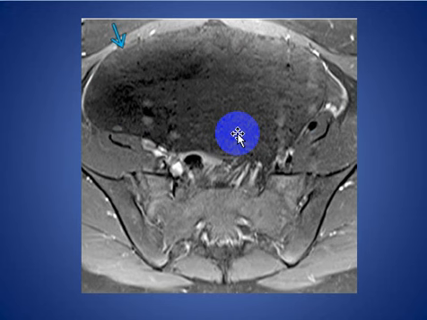And then this T1 weighted image of the same patient, after contrast, there is no enhancement noted in this patient with ovarian fibromatosis.